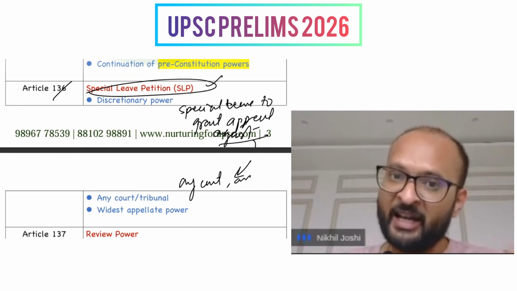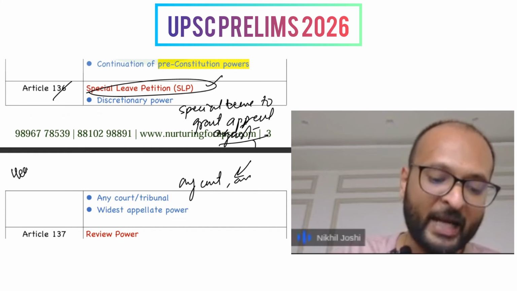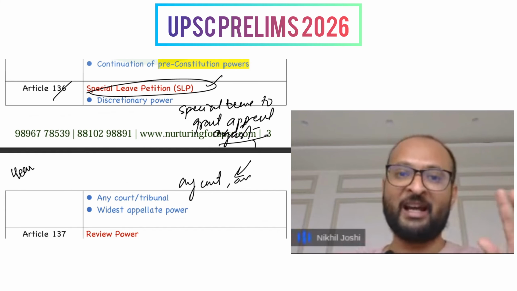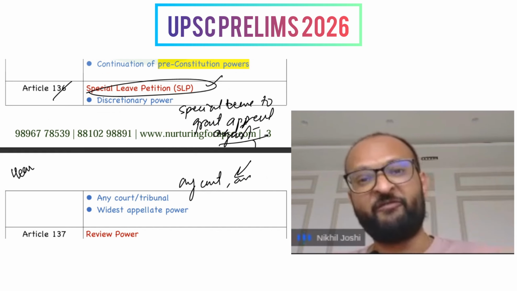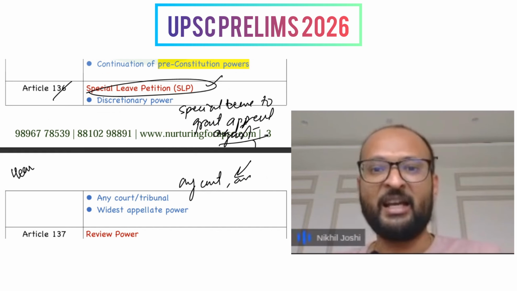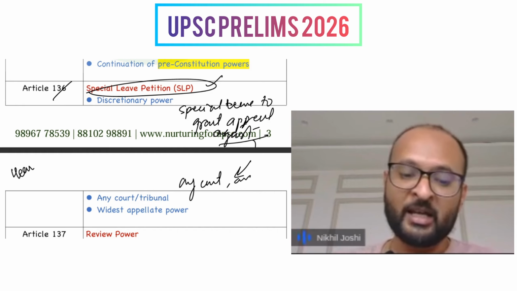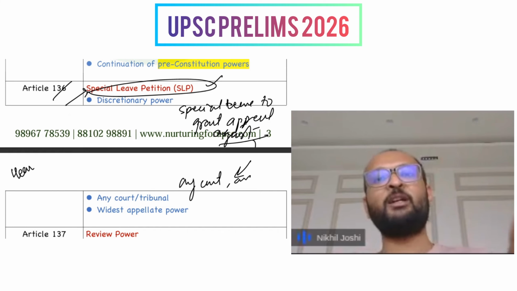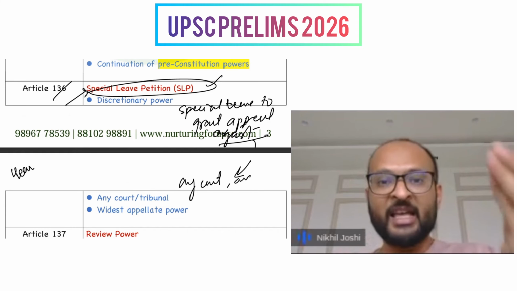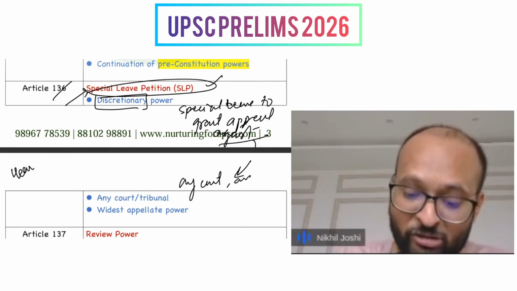So it's actually a power to hear any matter from any court, whether it's a final judgment, an interlocutory judgment, or whether it exists in some other form. In every case, the Supreme Court has power to hear appeals from that judgment and take the case before it. Remember, it's a discretionary power and it's an extraordinary power.